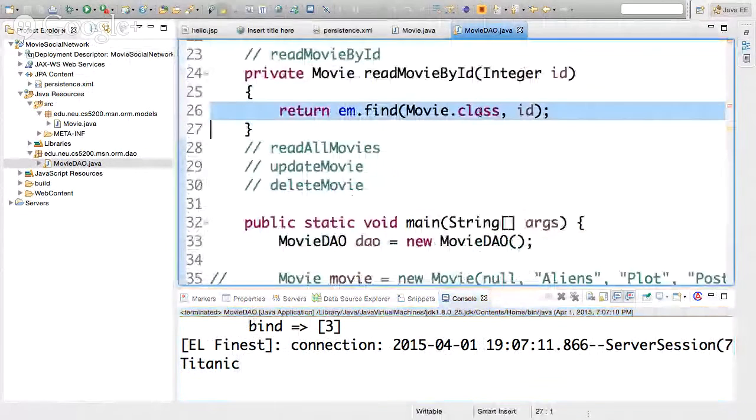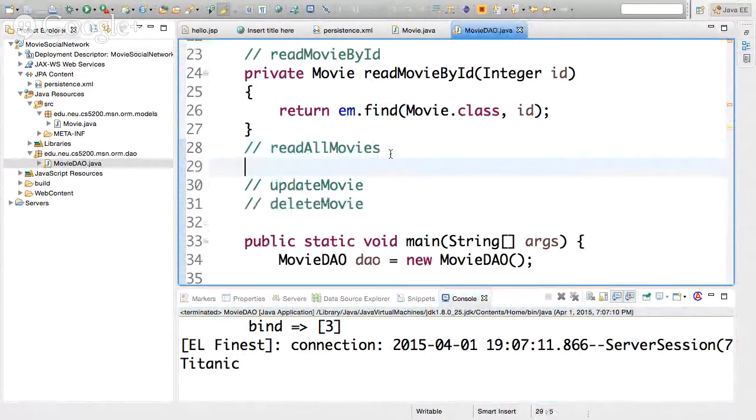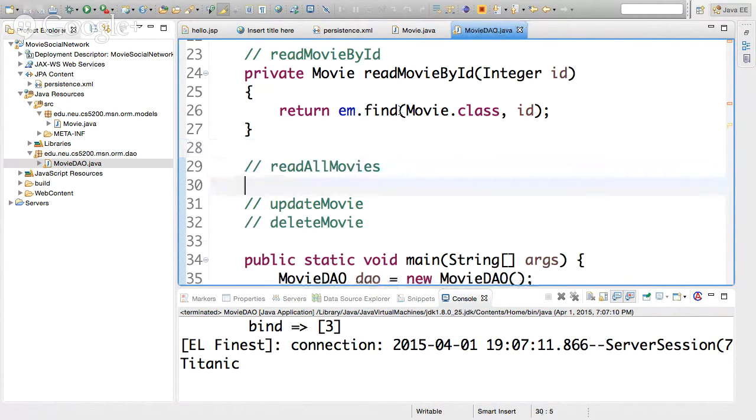Isn't that beautiful? How about read all movies? Unfortunately, read all movies is not as trivial as just a single line. It would have been really nice if the API had included a find all. It doesn't have a find all, unfortunately. So we need an extra line of code. Okay, so let's create that.